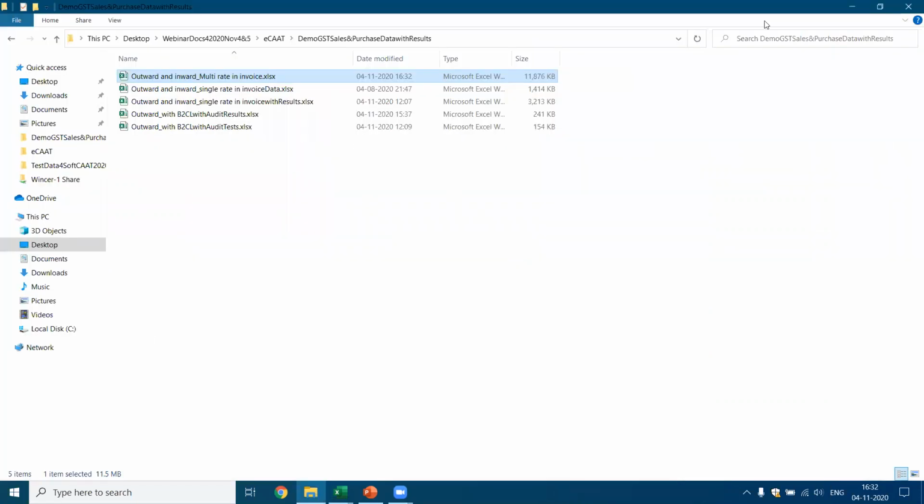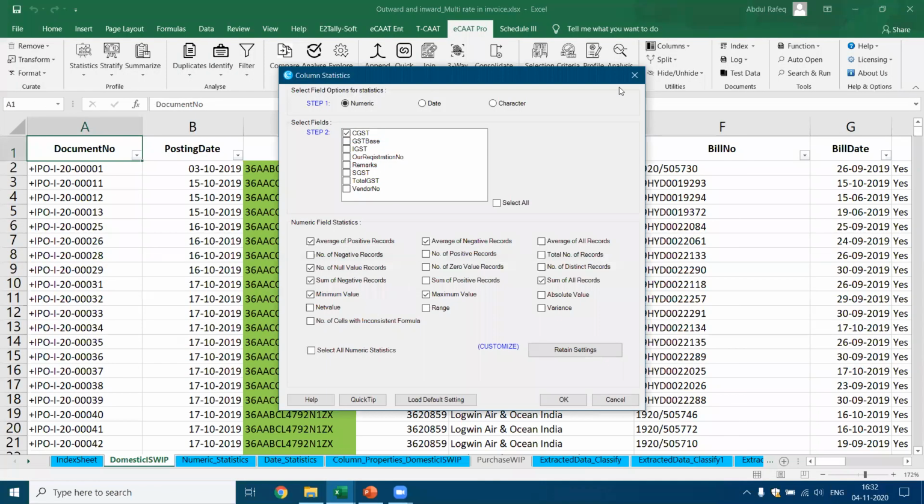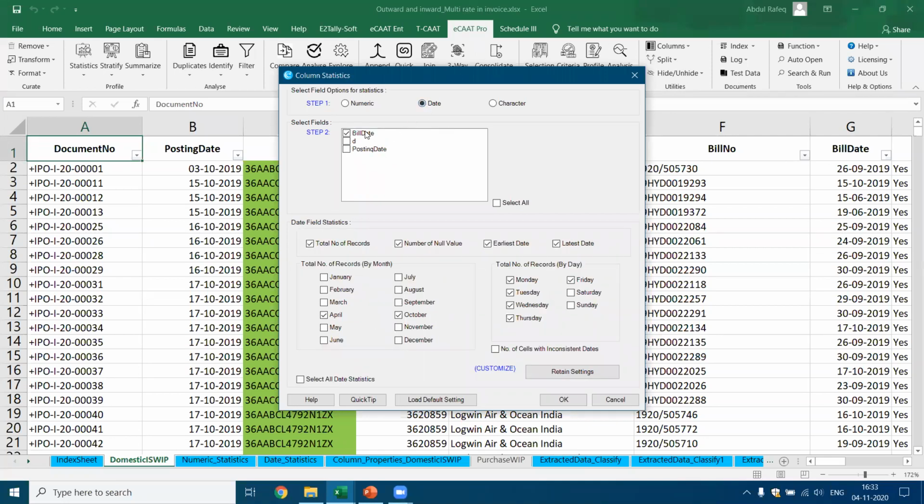It will validate and confirm whether the columns are correct. I've got this data. Now I say date-related statistics. It identifies there are 3 fields which are date-related fields. I'm just going to pick up one, bill date. Okay, let me also pick up the posting date. And I say I want all the date statistics. I click OK.